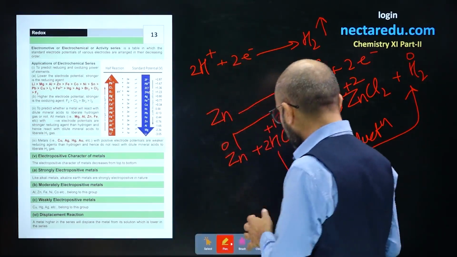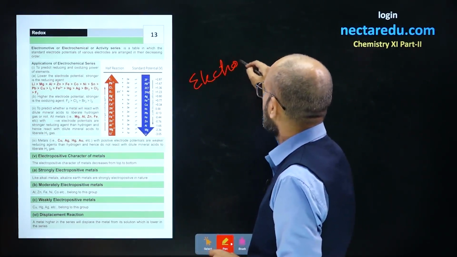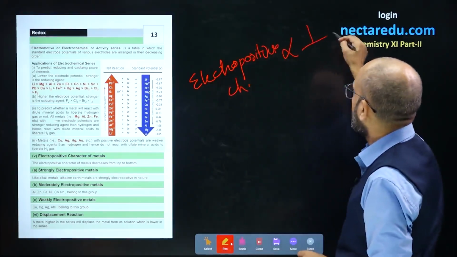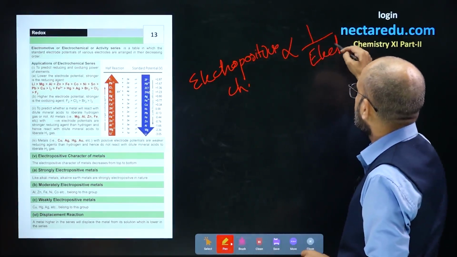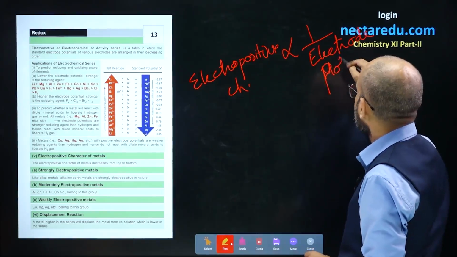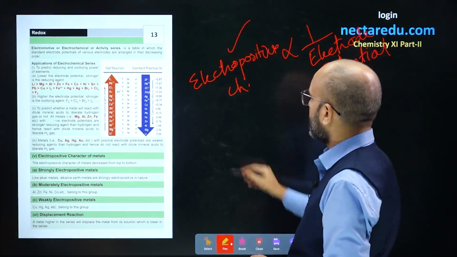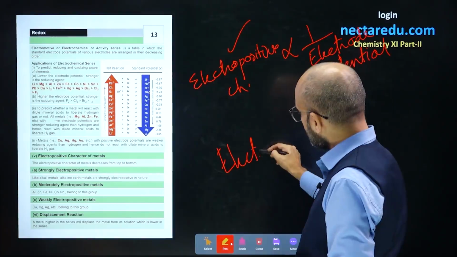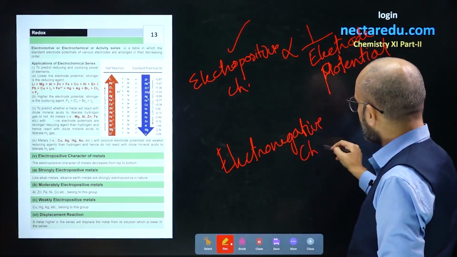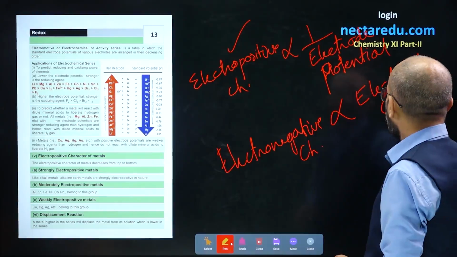So if I give you a trick, you can have it like this: electropositive character is inversely proportional to electrode potential. So less is electrode potential, more will be electropositive character, and electronegative character is directly proportional to electrode potential. More is electrode potential, more will be electronegative character.